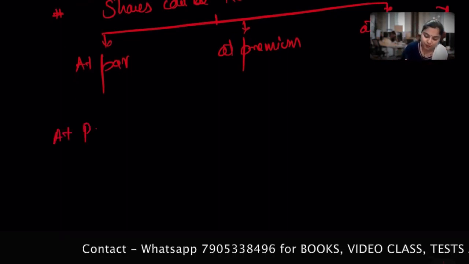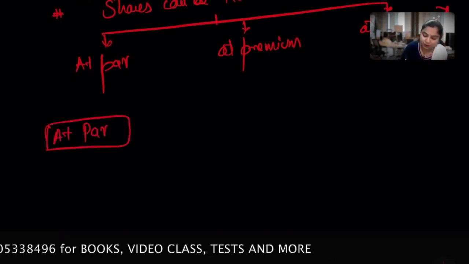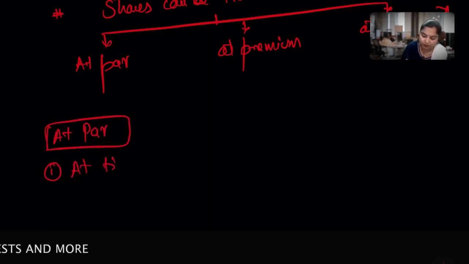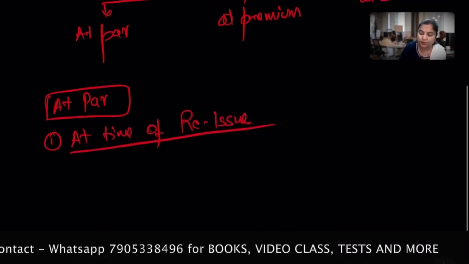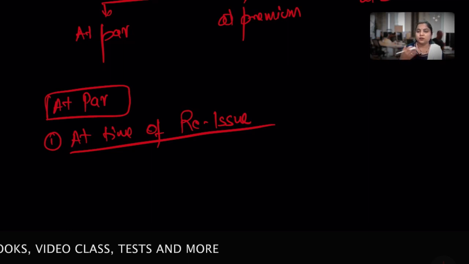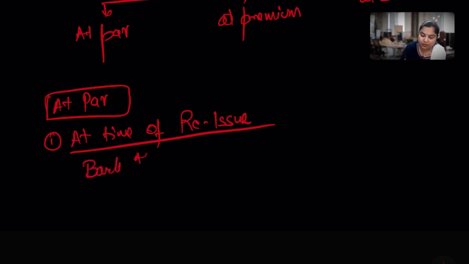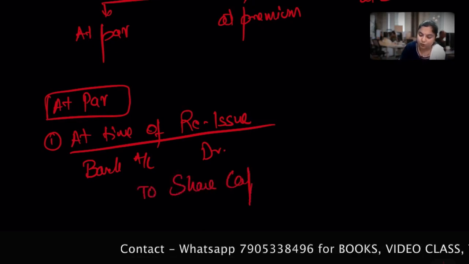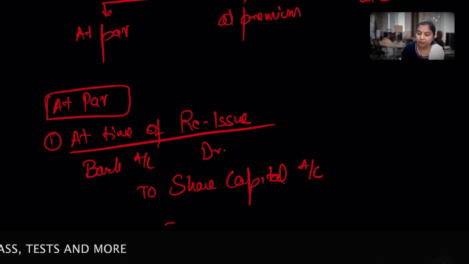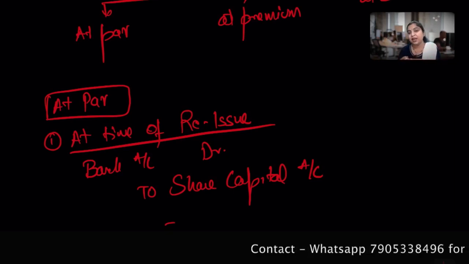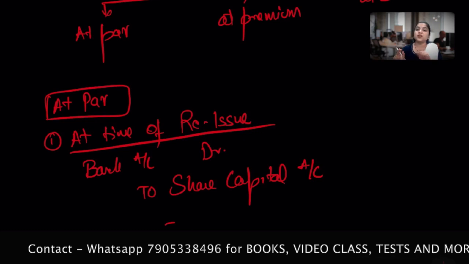So at par, first we will deal with at par. At the time of reissue, reissue means second time issue. I am issuing the shares to the public again. So I receive the money: bank account debit to share capital account. I hope you understood and are able to recall why I debited the bank account and credited the share capital account. Please never ever think to memorize with me.